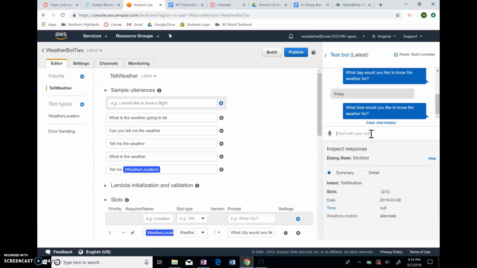And then it would ask what time I want to know the weather for, so I could say 2:00 p.m. And then it would tell me that the weather in Allendale on Friday at 2:00 will be sunny and cold. So that is my chatbot.